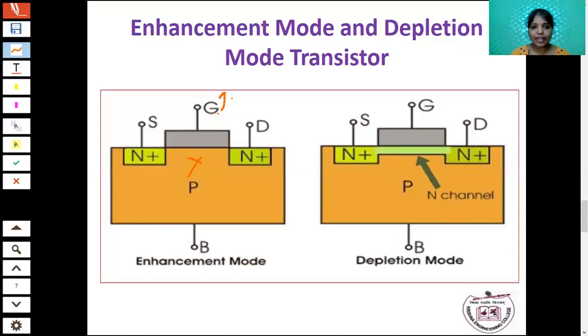In the depletion mode, even if VG is equal to 0, still a channel is created between the source and drain. That is one channel always there between source and drain. For the enhancement mode, you have to apply the gate voltage, then only channels are formed.